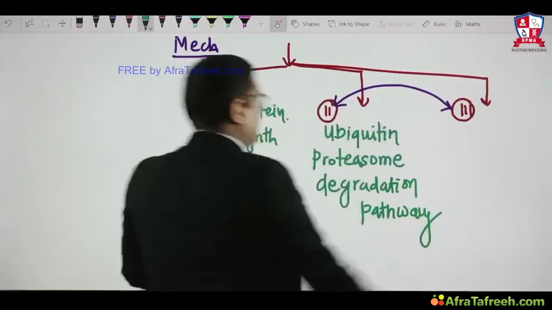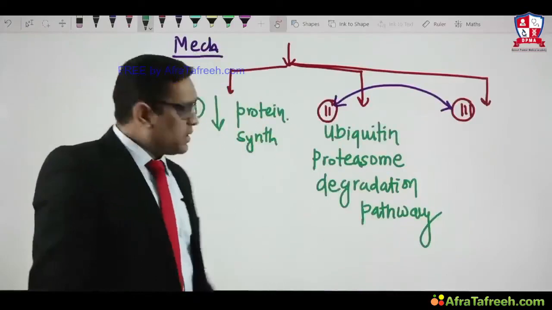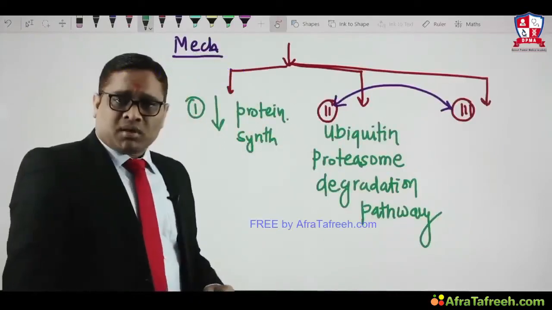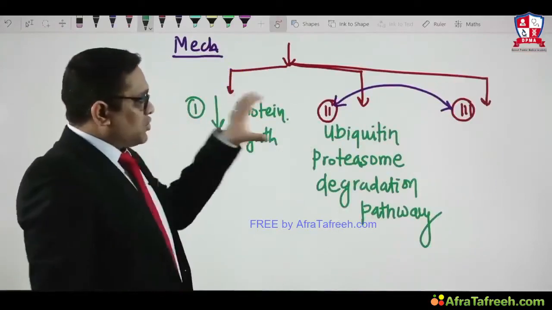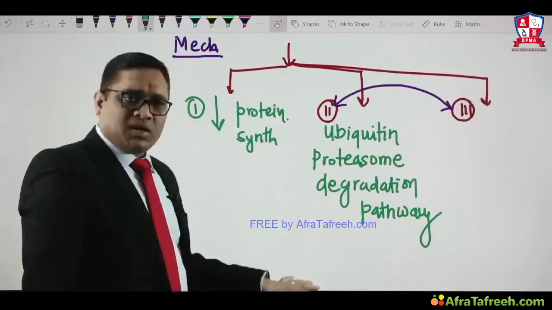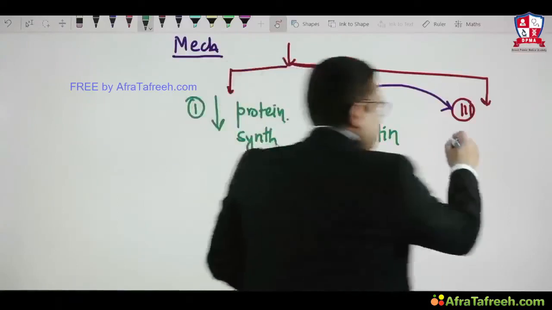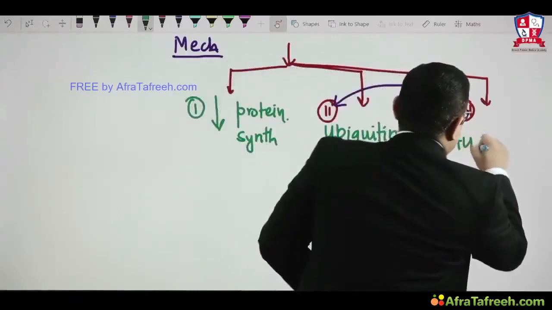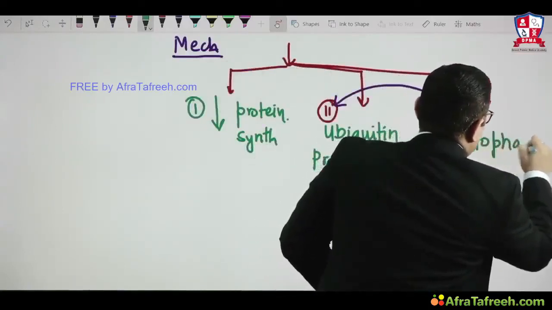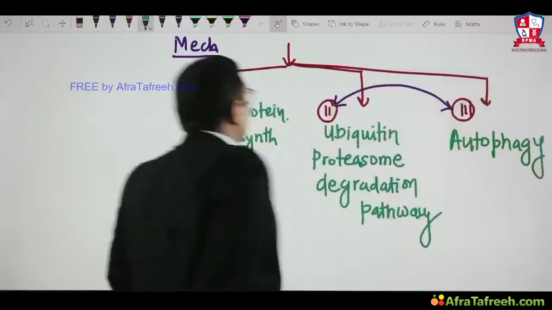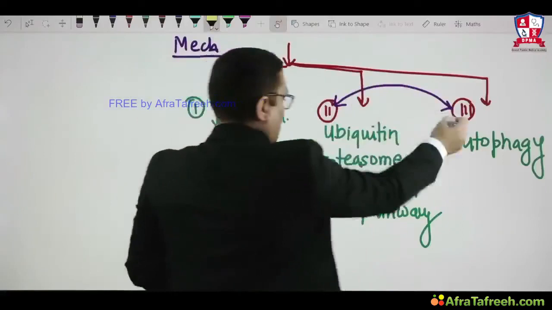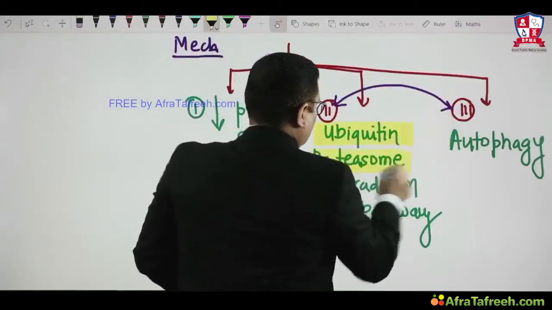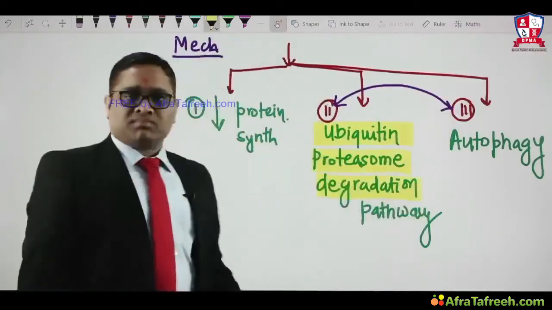So the ubiquitin proteasome degradation pathway is another important thing which the examiner had asked in the recent DNB exam as well as the All India exam. The ubiquitin proteasome degradation pathway is associated with atrophy, and the third thing is autophagy. These both are interconnected to each other, which I have shown by this mark, right? So the ubiquitin proteasome degradation pathway is very, very important.